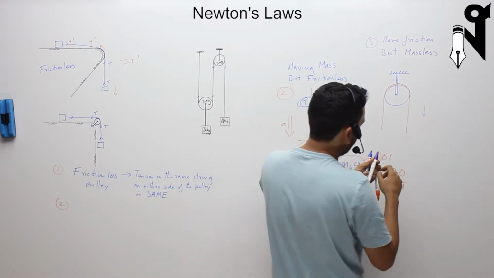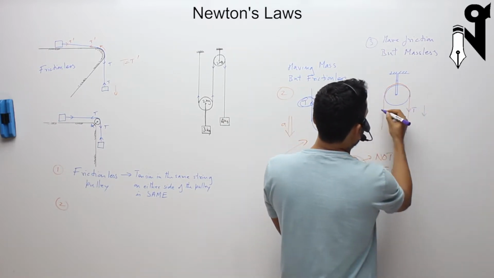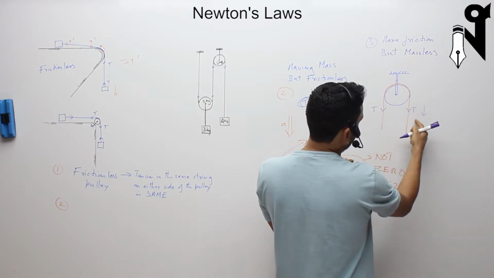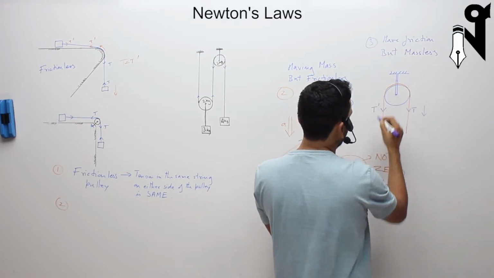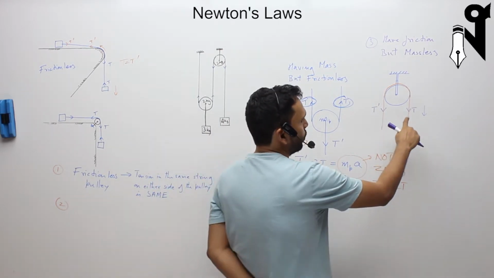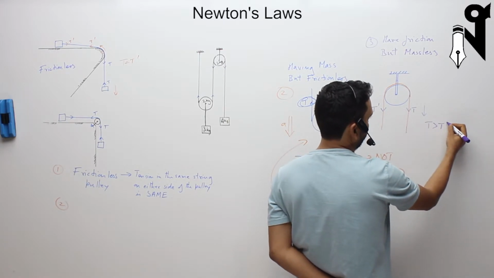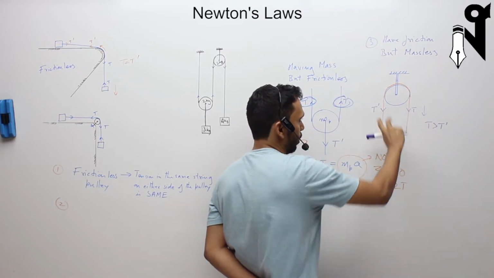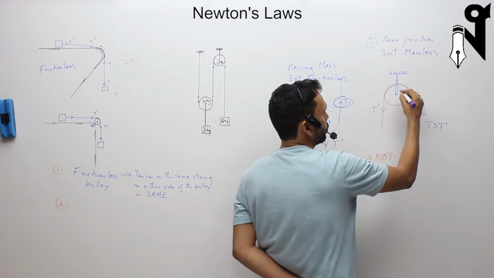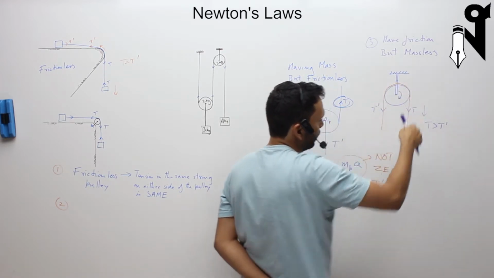So we have tension on one side, tension on the other side. Maybe this tension is not equal to that tension, so I'll put a T dash, and let us discuss what is happening over here. Now, if the rope is going down, first of all, T is going to be greater than T dash, then only the rope is going down this way, then only this pulley would be rotating in that direction.